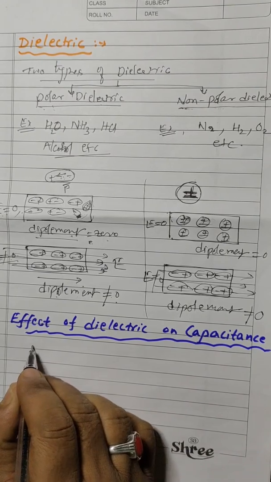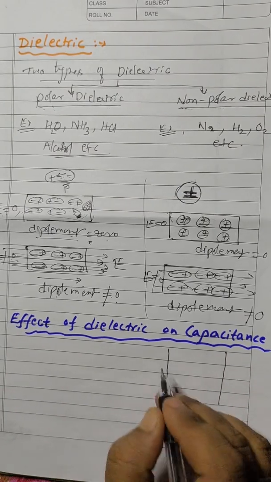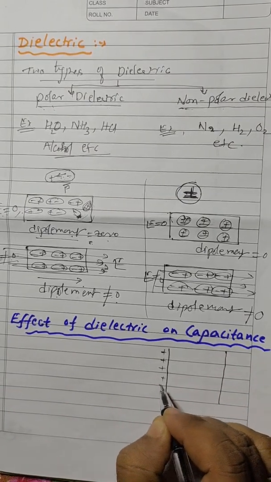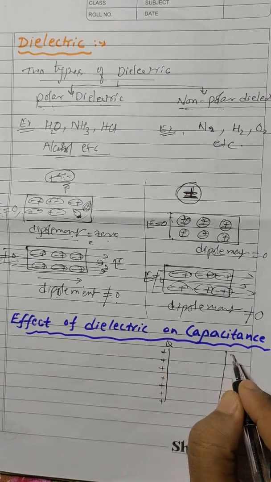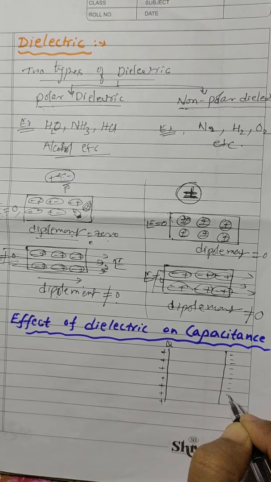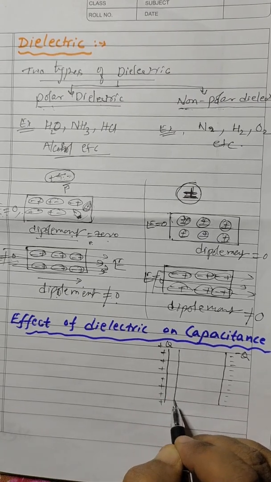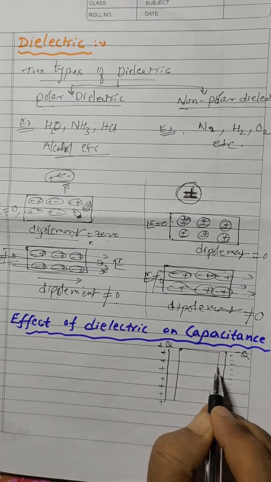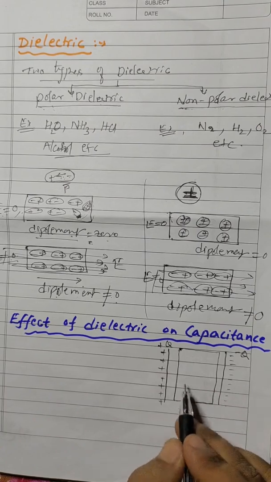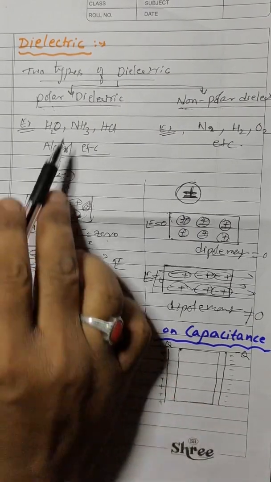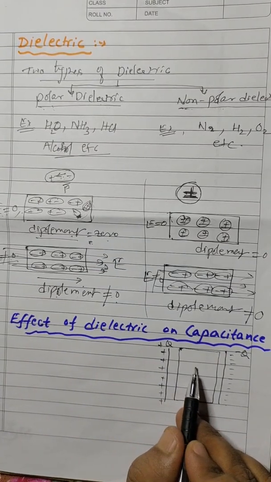Let us consider that this is a parallel plate capacitor. Say this is a positive charge plate of charge, say this is capital Q, and here say this is a negative charge plate, say this is of minus Q. Now suppose say a dielectric slab is introduced between them. So now what happens is, here as we know that this dielectric slab is either made up polar or non-polar molecule. So that means in this it may be of polar molecule or non-polar molecule.